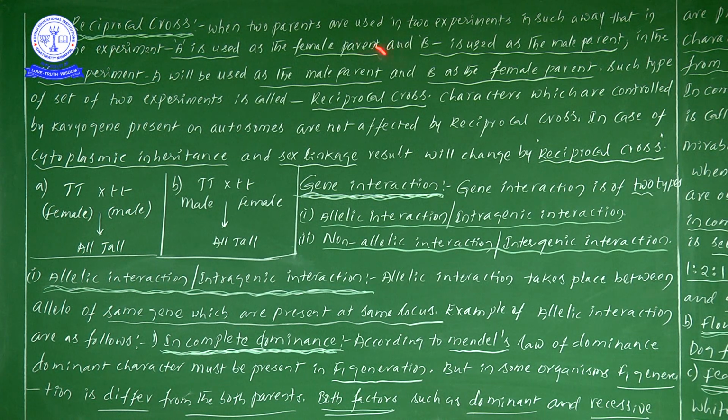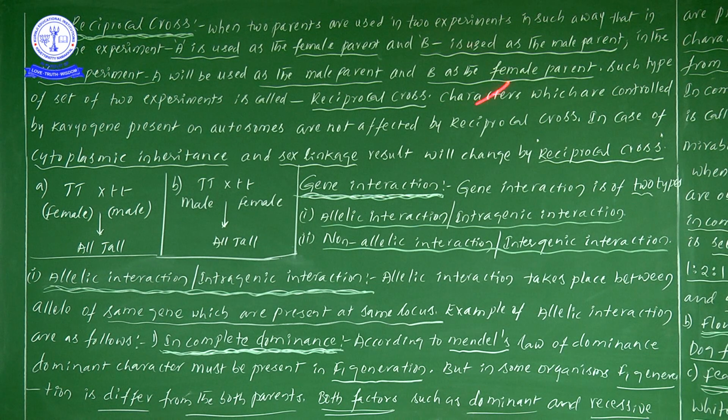Next, what are the main important points? Characters which are controlled by the karyotype gene present on autosomes are not affected by reciprocal cross. Autosomal characters are mainly responsible for vegetative or somatic characters.